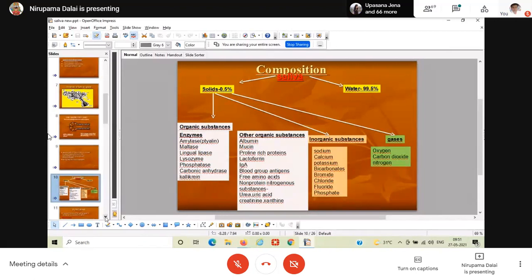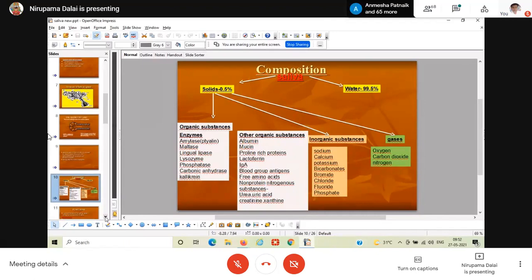When the parasympathetic nervous system is stimulated, at that time kallikrein acts on the plasma protein kininogen to form bradykinin, which acts as a vasodilator. So kallikrein is an important component of the saliva, which acts on the plasma protein kininogen to form bradykinin, and this bradykinin is helpful for vasodilation. And once the blood vessels are dilated, more and more blood is supplied to the salivary gland.